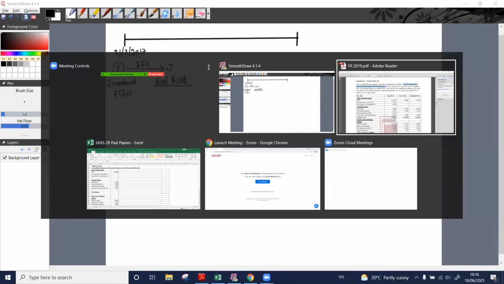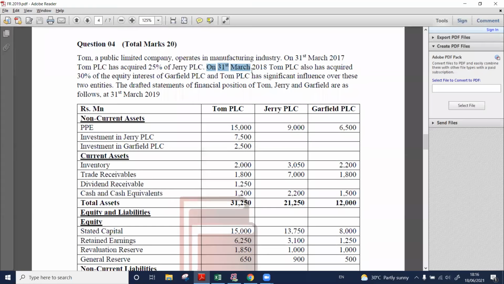Right. Then on 31st March 2018, exactly a year after, Tom PLC also has acquired 30% of equity interest of Garfield PLC. On 31st March 2018, හරියටම අවුරුද්දකට පස්සේ what has happened? Tom PLC has also acquired 30% of the equity interest of Garfield PLC.